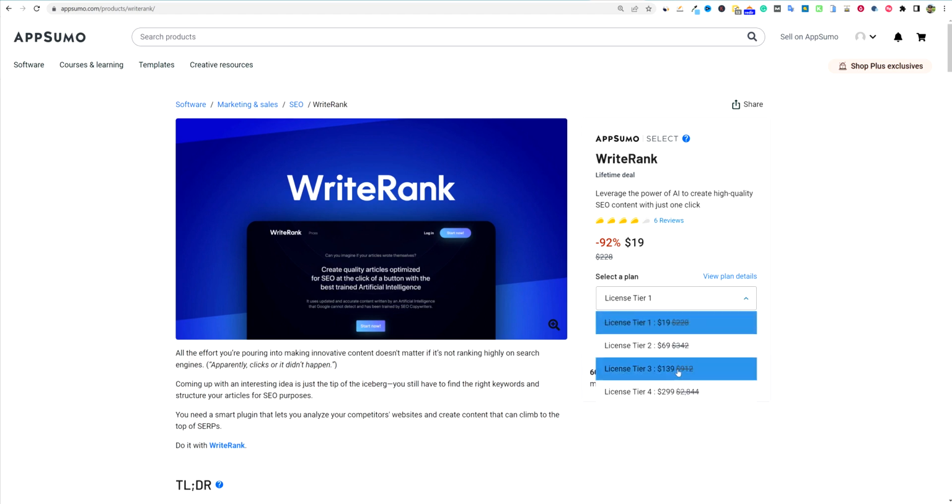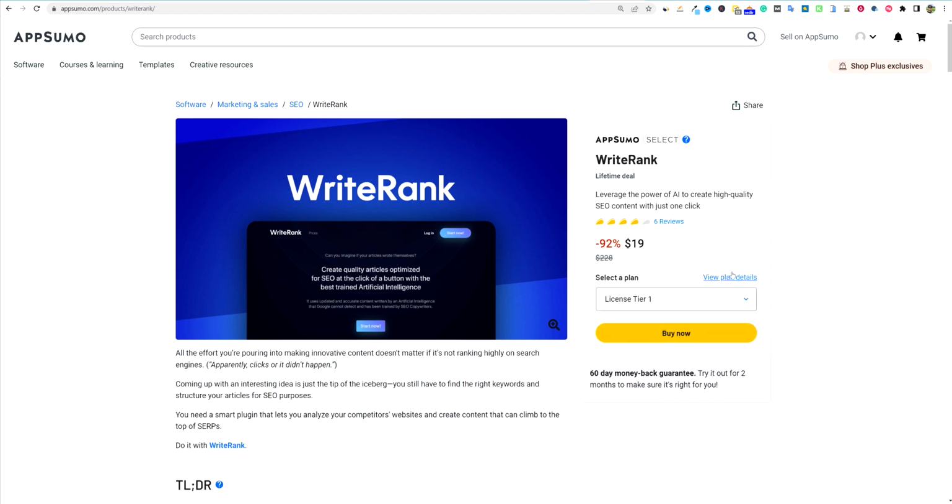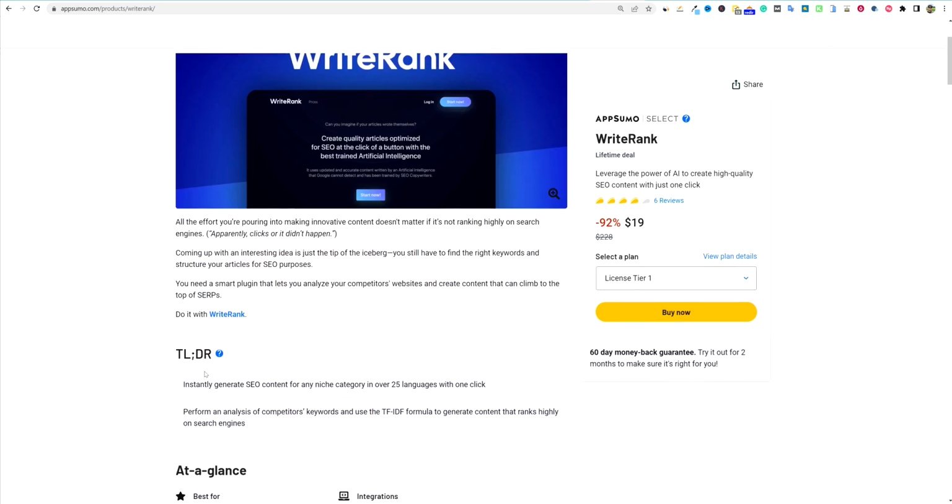If I really enjoy the software, or love the software, or find that I need the software, of course I'll go in. And with these softwares, I usually go in on a licensed tier, the highest tier that they offer, if I end up liking the software. But in this case, to bring you a proper review, I did purchase the $19 plan right here.